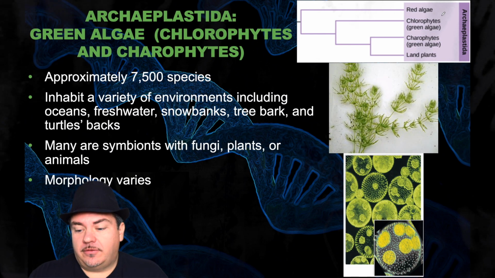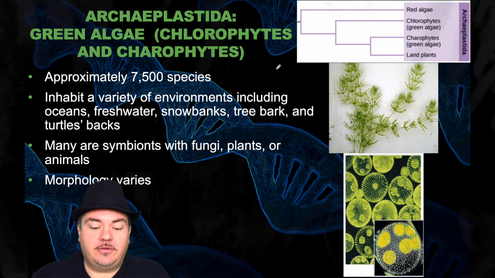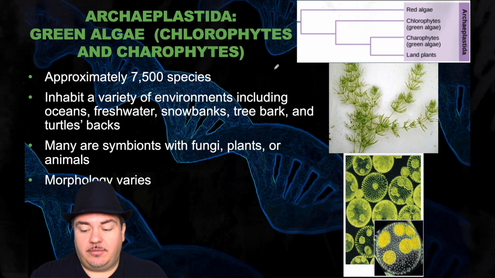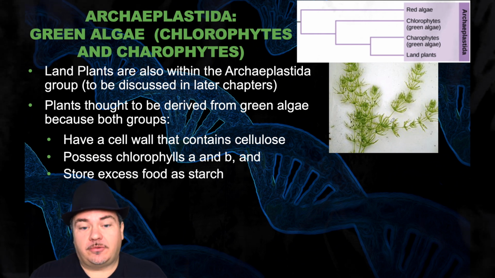Next, we have the green algae. There's about 7,500 species. They inhabit a variety of environments, including oceans, freshwater, snowbanks, tree bark, and turtles' backs. Many are symbiotes with fungi, plants, or animals, and their morphology varies, as you can see in these figures. Land plants are also within the Archaeplastida group, but we're going to talk about land plants in later chapters. We're not going to talk about them in this lecture.